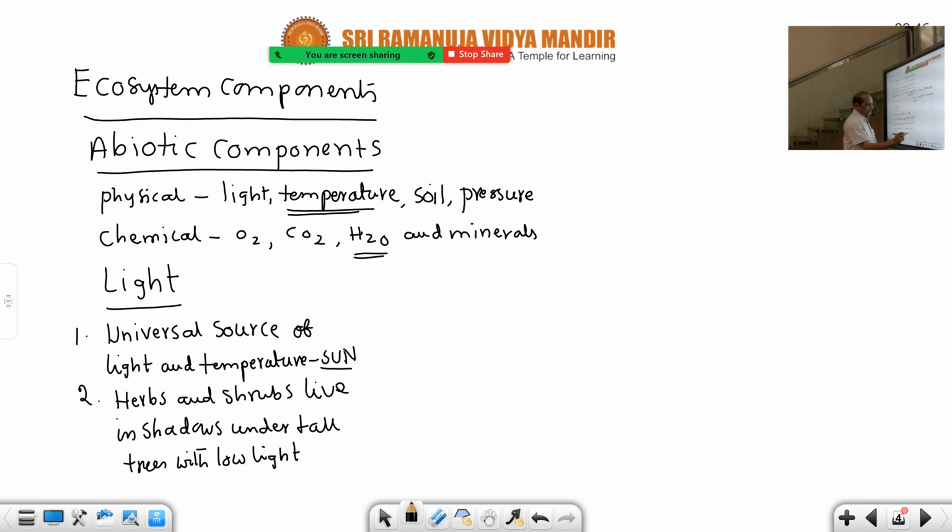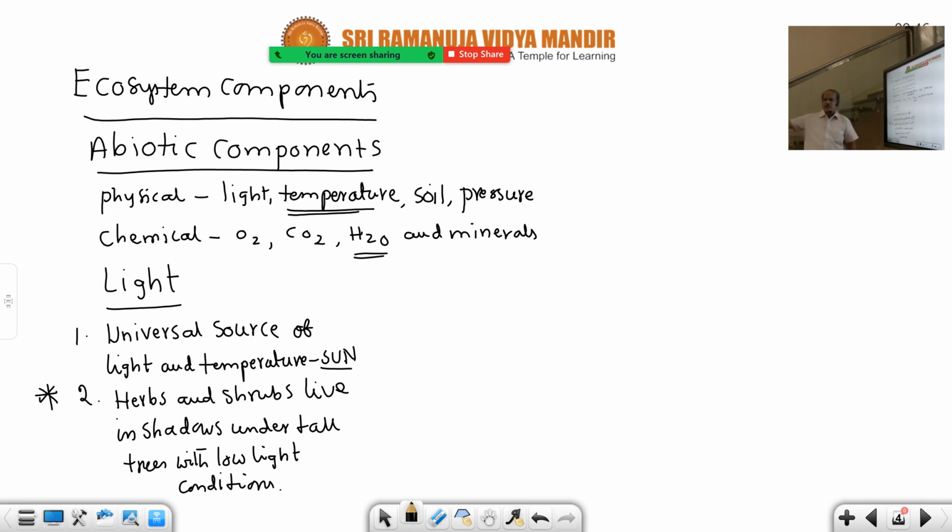Light is there, but low light conditions; intensive light is not available. So this sentence is also very, very important for statement type questions. Generally when you think of plants, sunlight is a must, but the following plants can live under low light conditions. That is the point. So herbs and shrubs in the forest area, not in the open area.